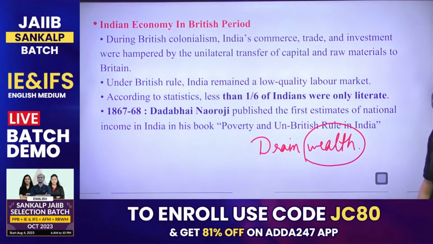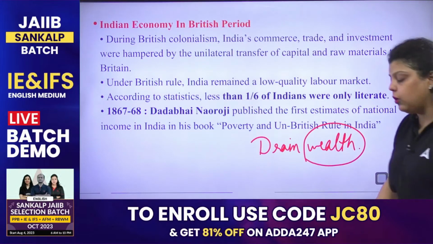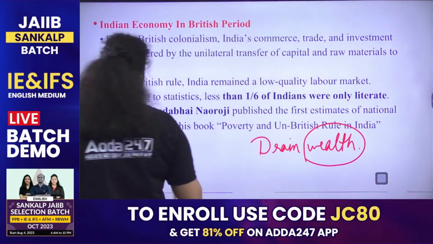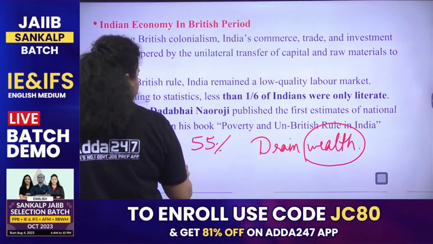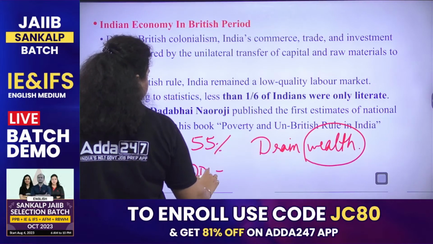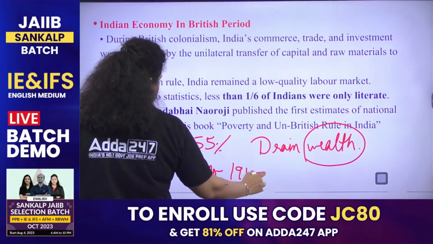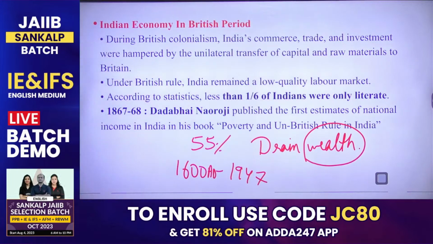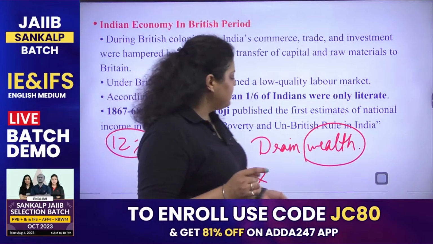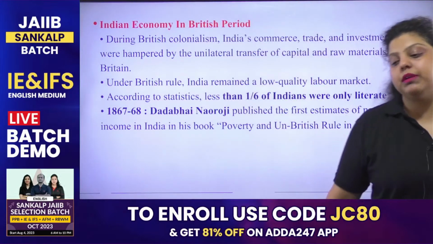Your wealth from the country used to be drained by the Britishers to Britain. They used to take the wealth of the Indian economy to Britain, and this is how their per capita income increased 55% between 1680 and 1947. And what about India? India only got an increase of 12% in its per capita income during the same time period. Dadabhai Naoroji defined this theory in his book Poverty and Un-British Rule in India.